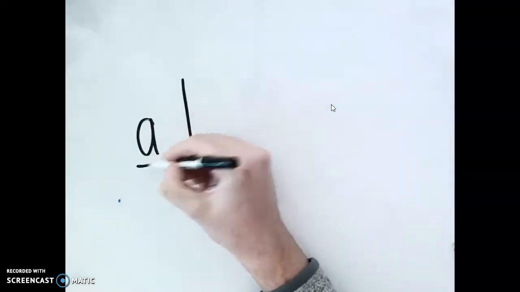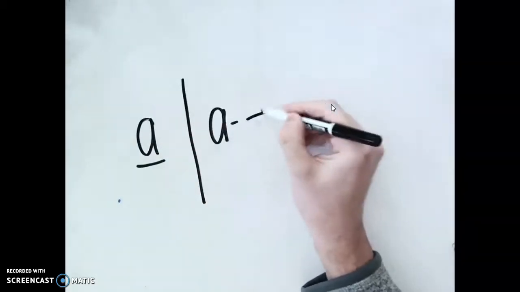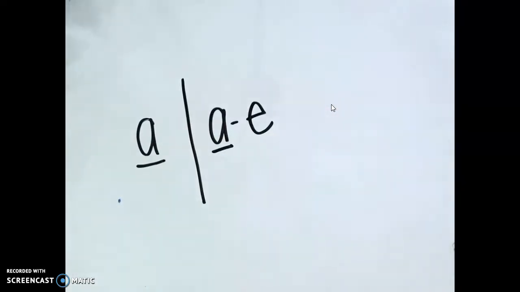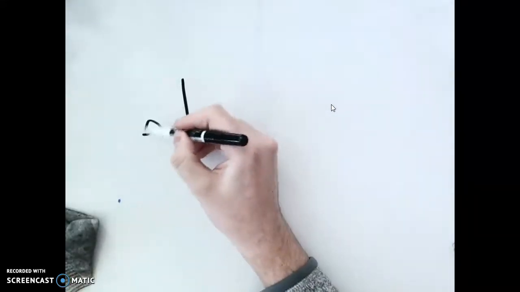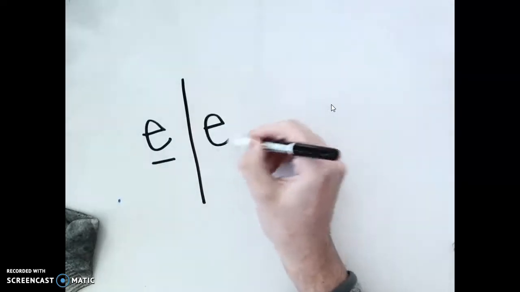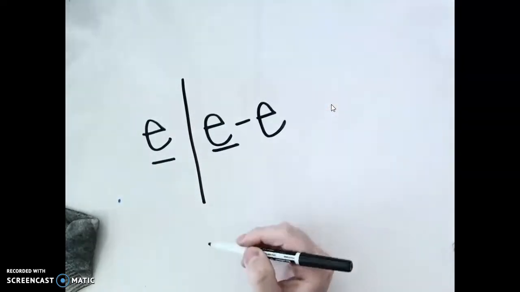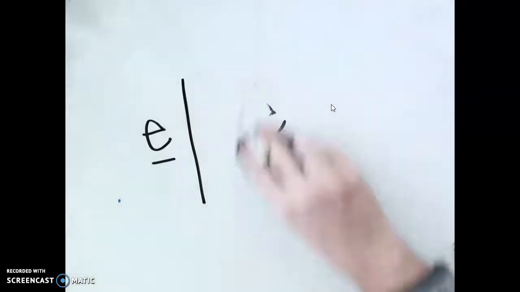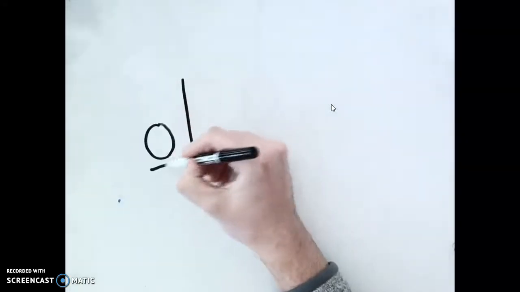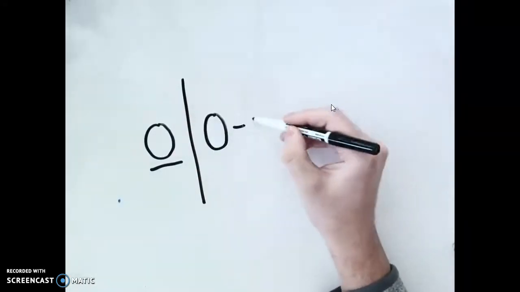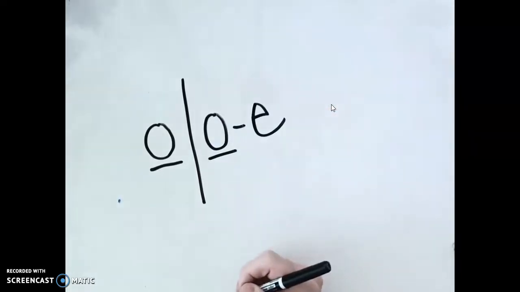So if I said, show me the two ways to spell long A, you would say A says A, magic E says A. If I said, show me the two ways to spell long E, we would say E says E, and E magic E says E. The two ways to do long O would be O says O, magic E says O.